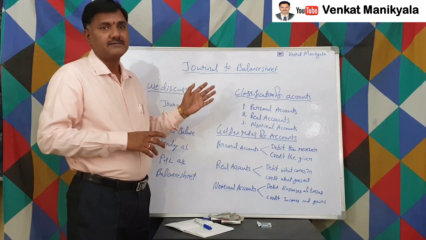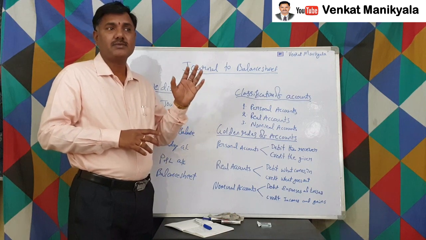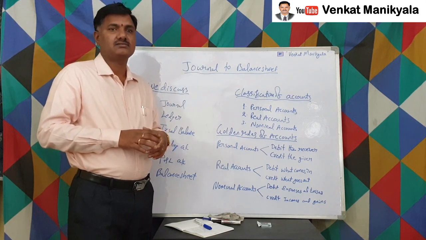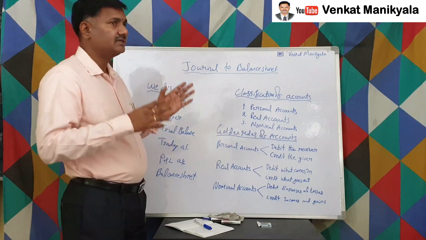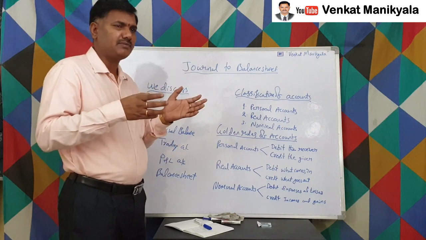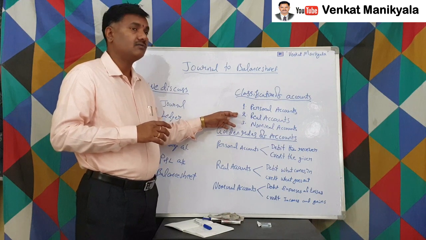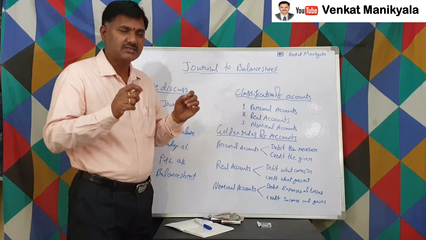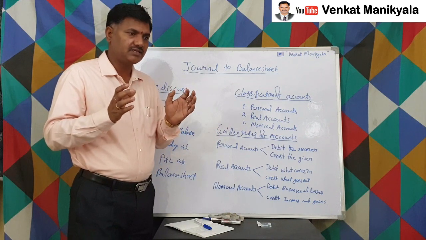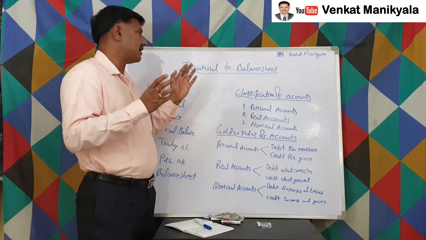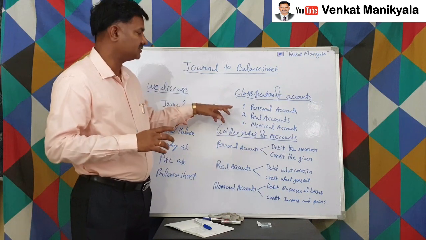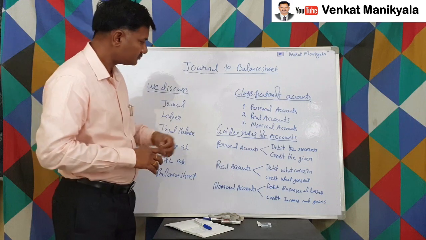Machinery is also purchased in the name of the organization, right? So like that, the accounts in whose name it is registered are called real accounts. Particularly, those assets must be registered with the organization. Those all come under the real accounts.